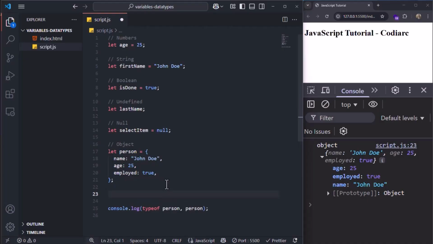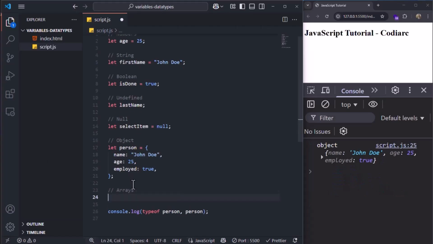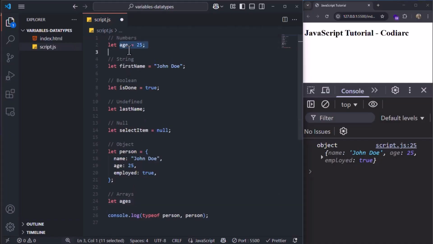Now let's go for arrays, which technically are objects. How do you define arrays? You can say, for example, let ages, so this is plural, so you have to be careful. This is age, singular, but this is ages, so they're not going to interfere.